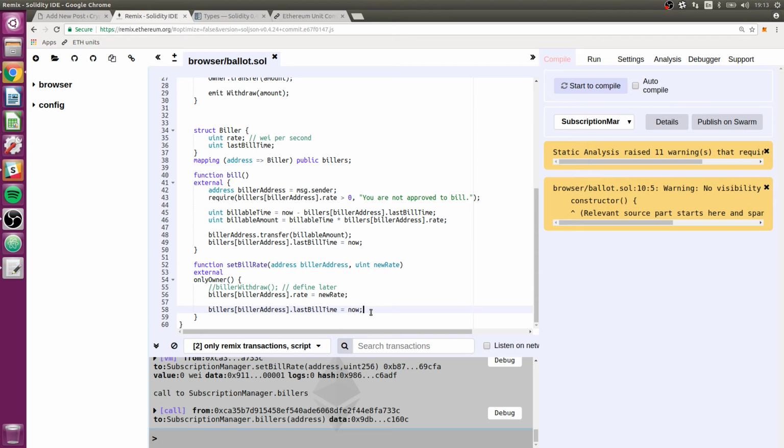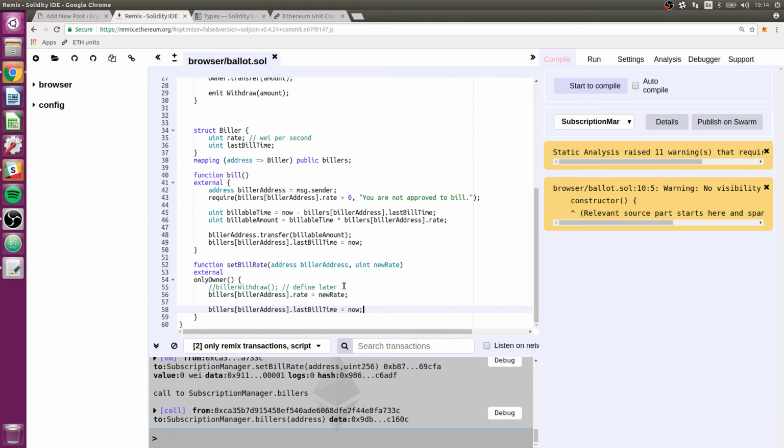So we need to set it to now, and that way the next time you call bill, it knows when you set the bill rate, and it can calculate the correct amount to send to the biller.